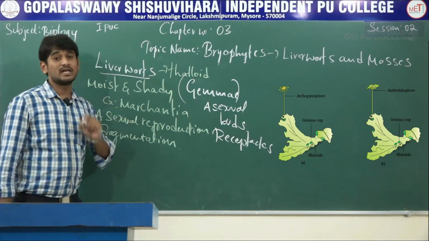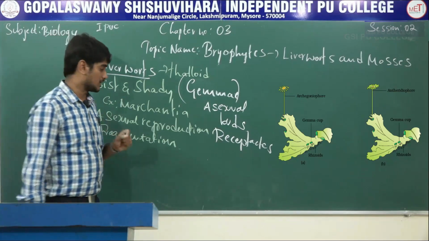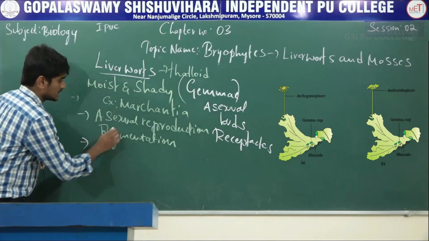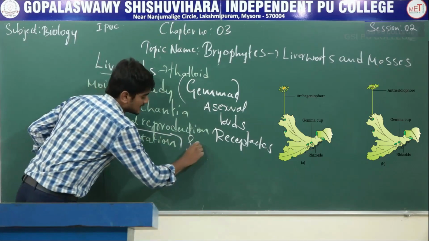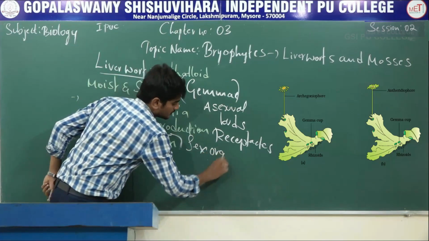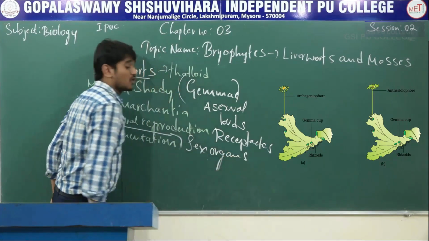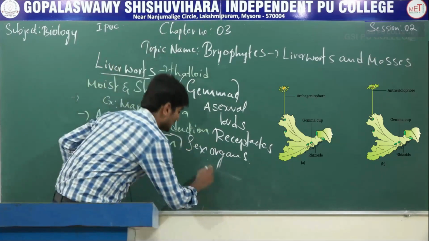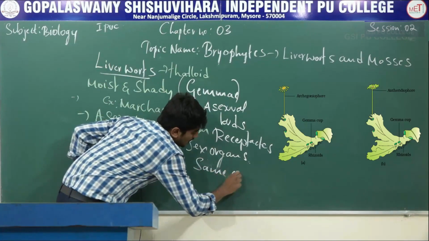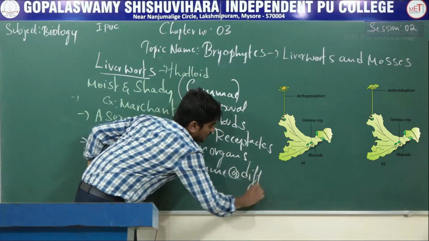And during sexual reproduction, the sex organs are produced on either the same or different thalli or different thallus.